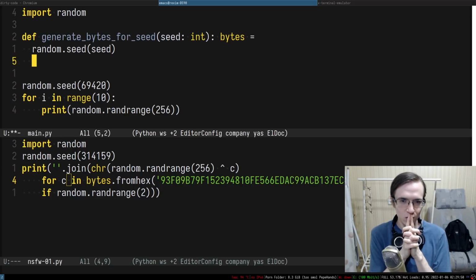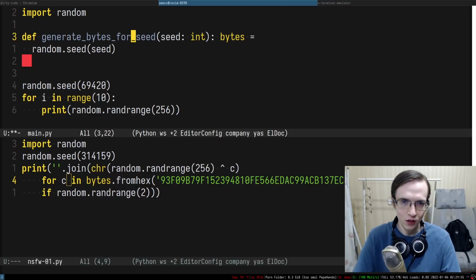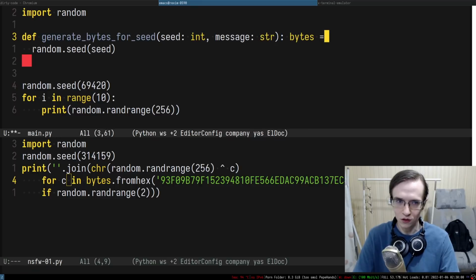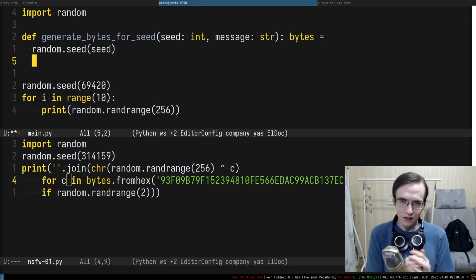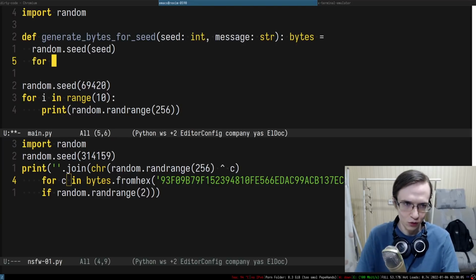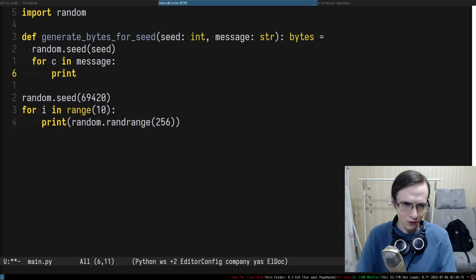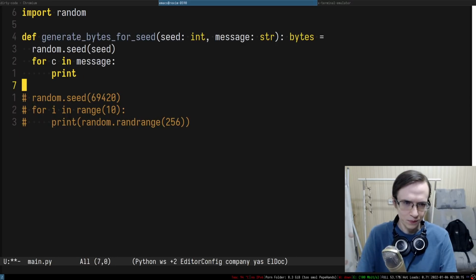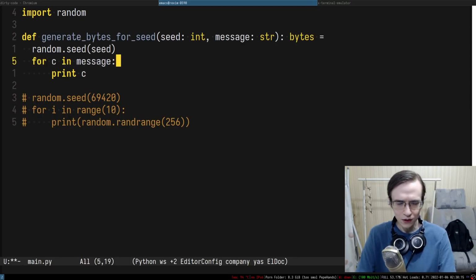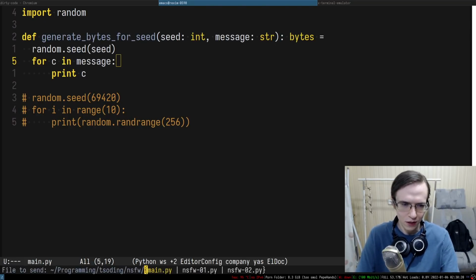Maybe I also need to accept a message, the message that we're going to be generating. In this message, I want to iterate the characters. I wonder, is that how I can do that? Can I just say c in message and it will iterate the characters? I think this is how I can do that.